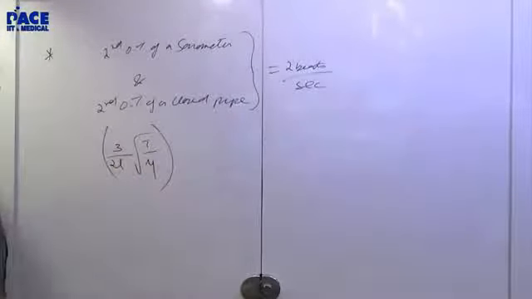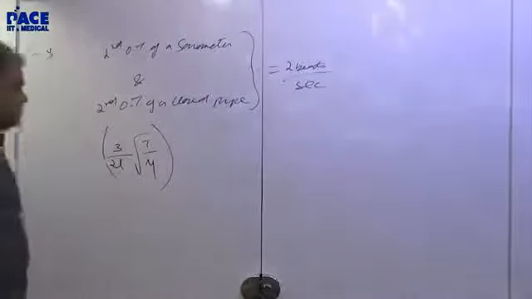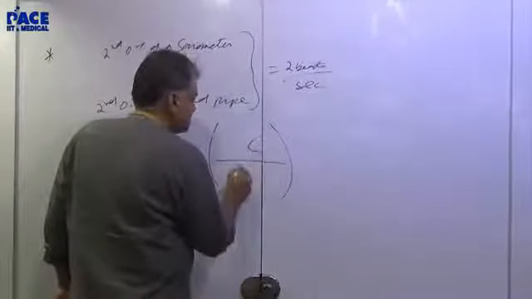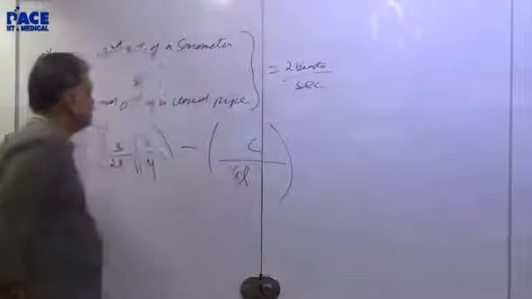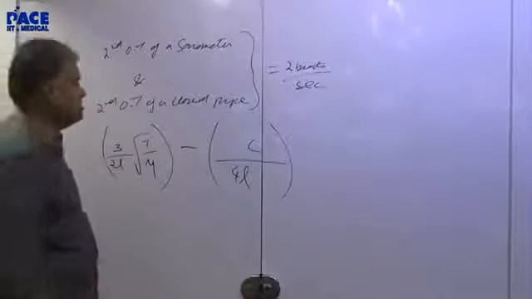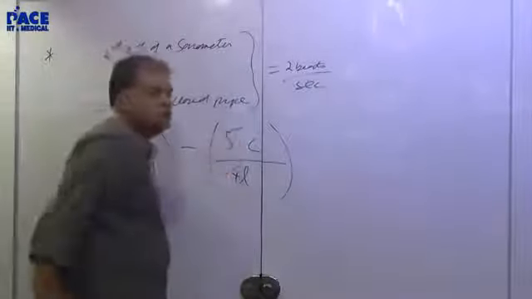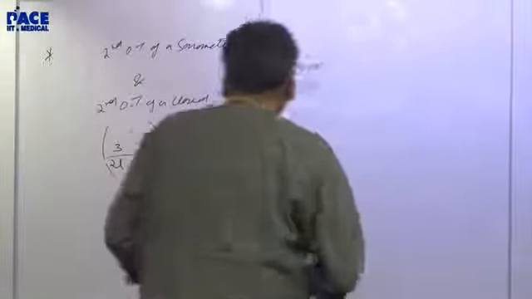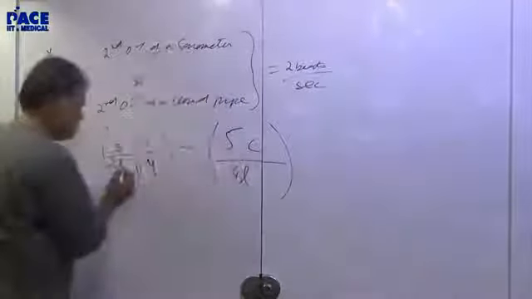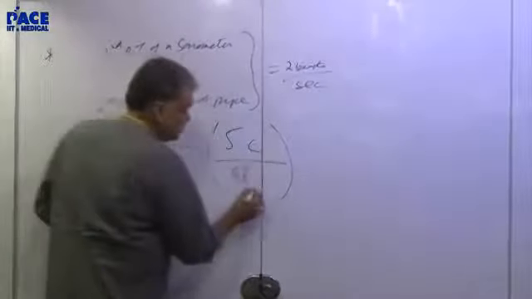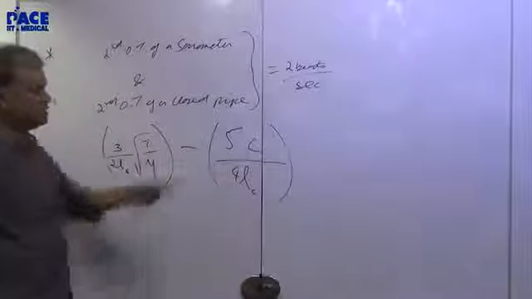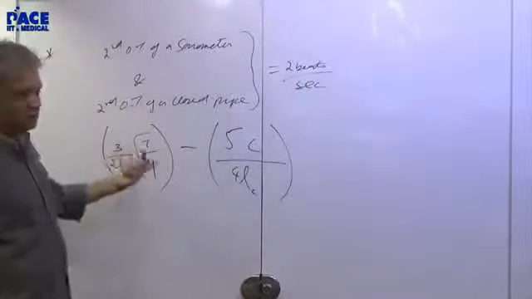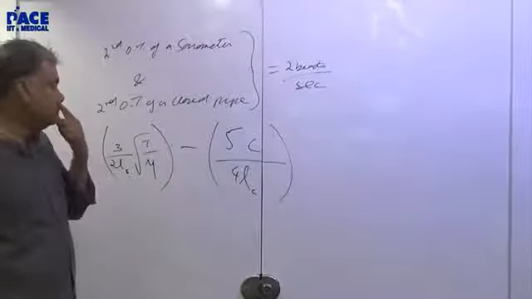A second overtone is the third harmonic for a sonometer. And for a closed pipe it is C by 4L, 2N plus 1. So this is second, so 5C by 4L. C by 4L, उसका मतलब 3C फिर 5C. Now this length may be different. This is the length of the sonometer and this is the length of the closed pipe. This is the speed of sound in gases. This is the speed from tension and mu. Symbols have the usual values, but this is how you put it.